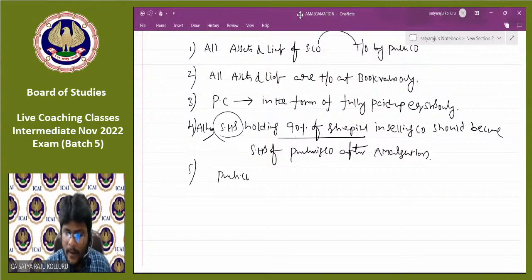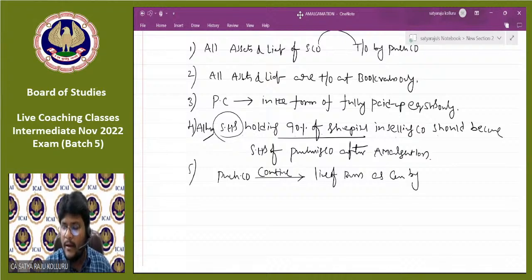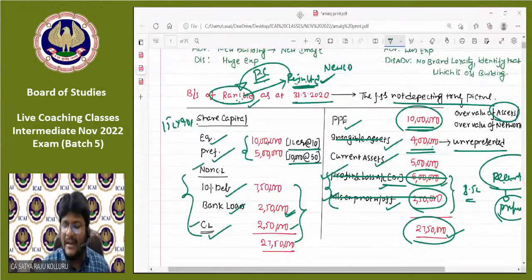Coming to point number 5, the purchasing company should continue the same line of business as conducted by the selling company previously. For example, Rani Limited is in the textile industry, let us assume textile manufacturing. Sir, after amalgamation, Raju Limited should also conduct textile manufacturing only. If it wants to go for liquor manufacturing, then we do not treat it as an amalgamation in the nature of merger. Simply, we treat it as an amalgamation in the nature of purchase.